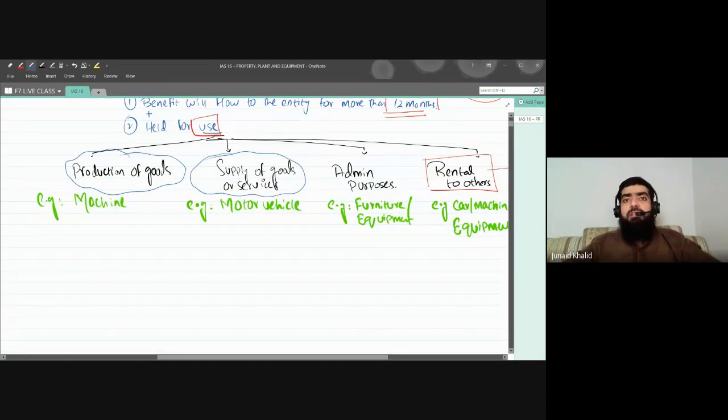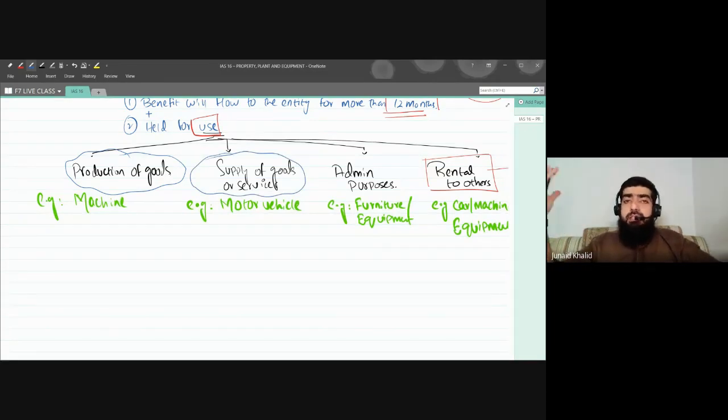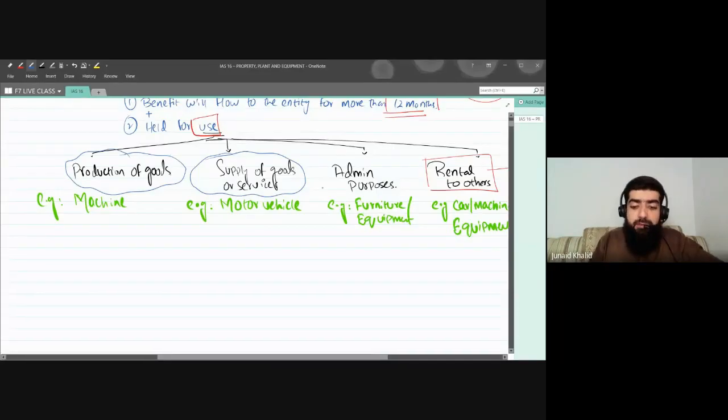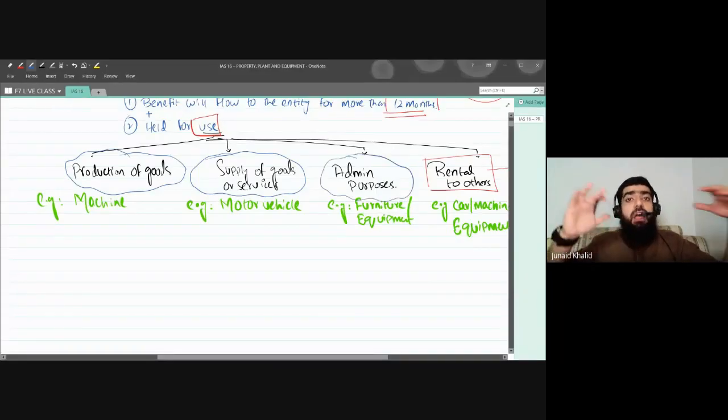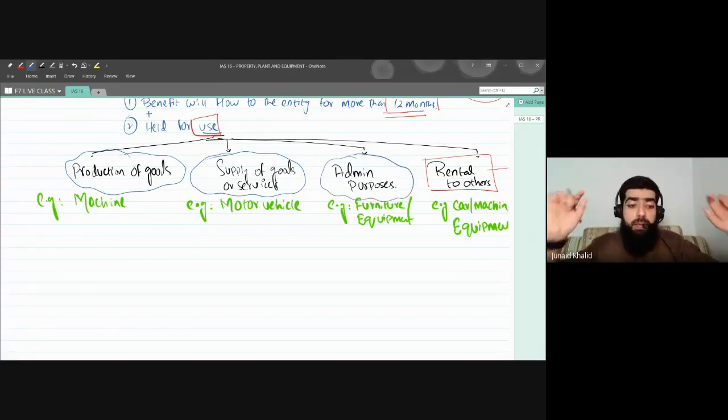I do have a building. So what are you doing with that building? This is considered to be the head office for me. Here the people are working and we have a head office. So that building is being used for admin purposes. This will be classified under the head of IAS 16. It's property, plant, and equipment for the company.